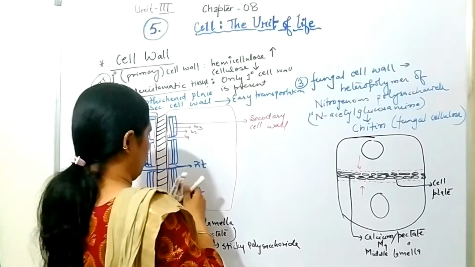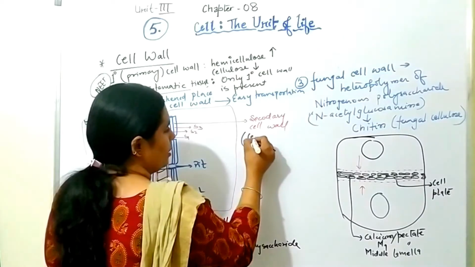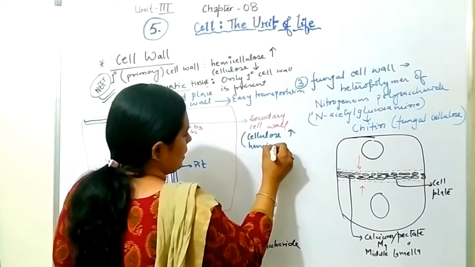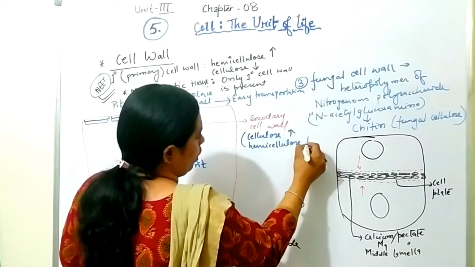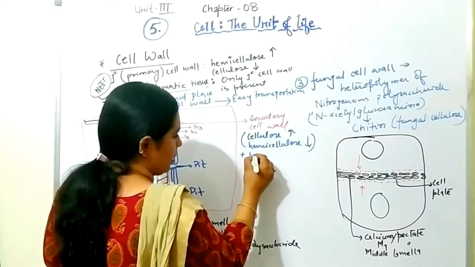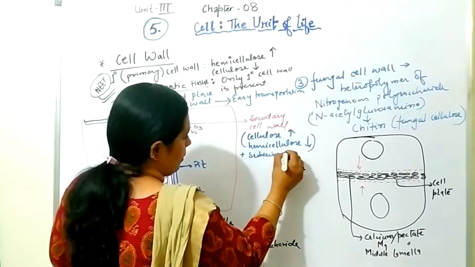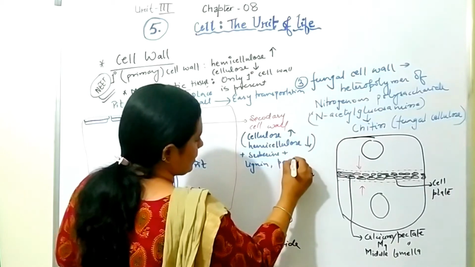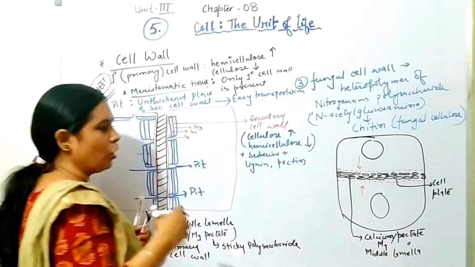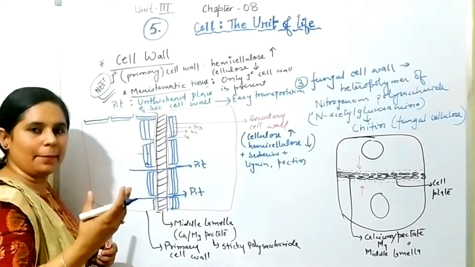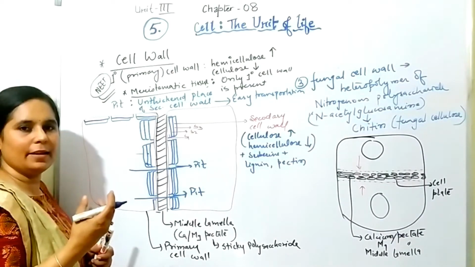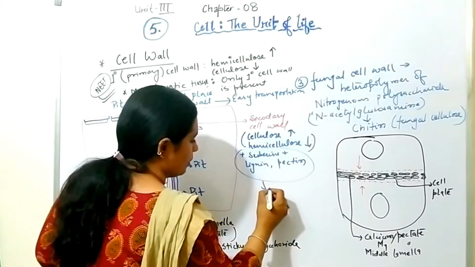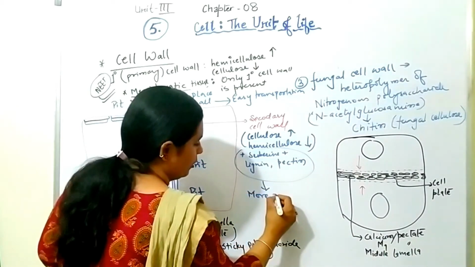In secondary cell wall, you will see cellulose in higher quantity and hemicellulose in lower quantity, plus suberin, lignin, pectin. These are also additive chemicals in the secondary cell wall. So these chemicals give it more rigidity.